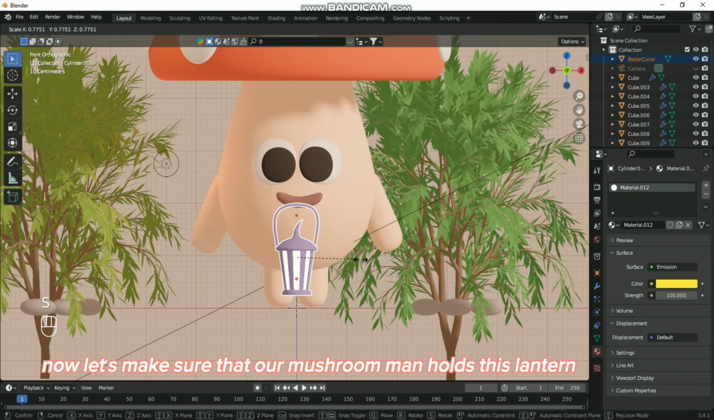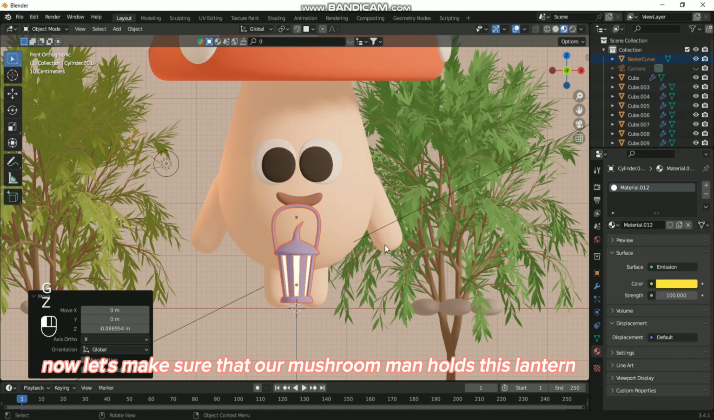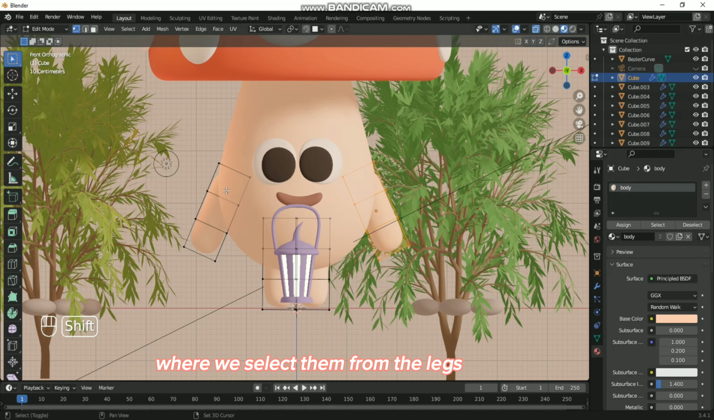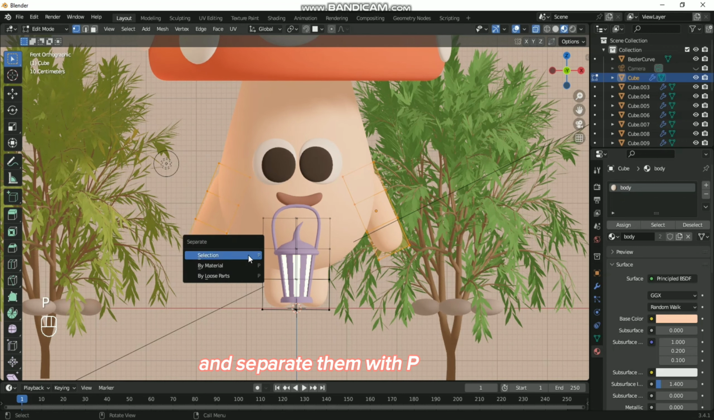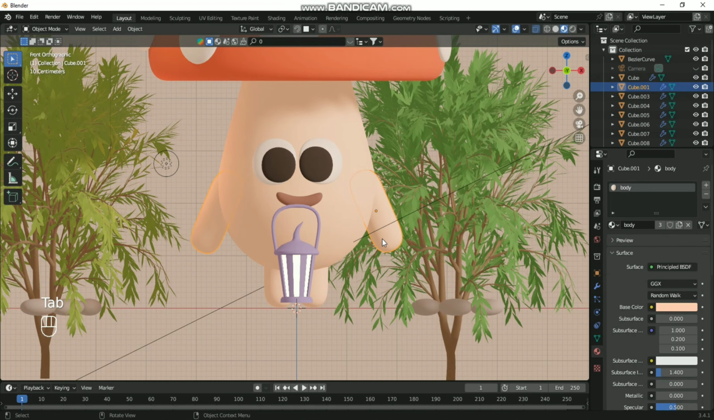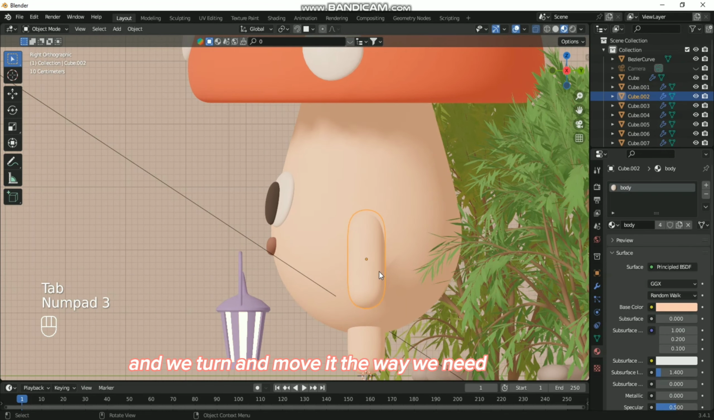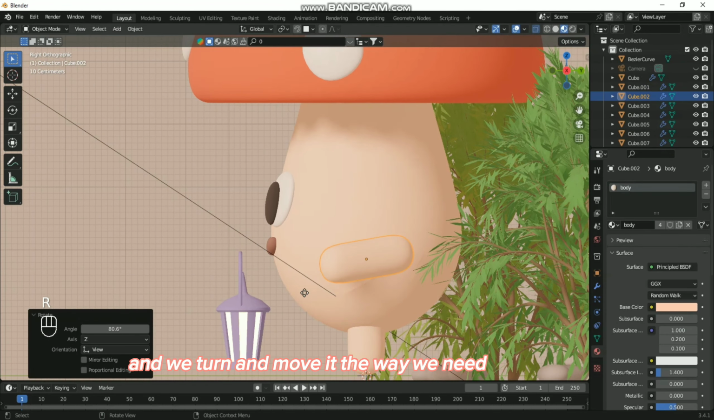Now let's make sure that our mushroom man holds this lantern. Click on its handles and go into editing mode, where we select them from the legs and separate them with P. We separate one hand from the second. And we turn and move it the way we need.